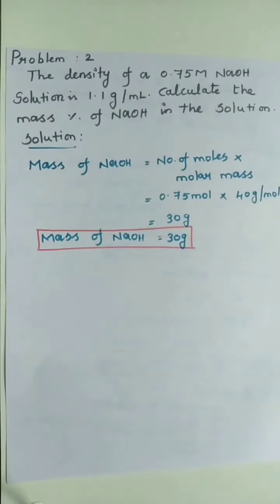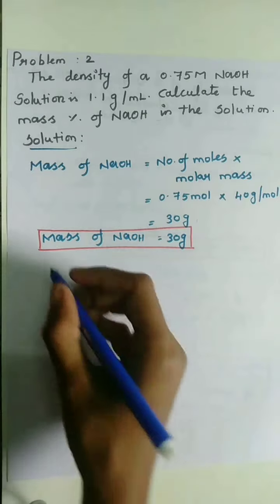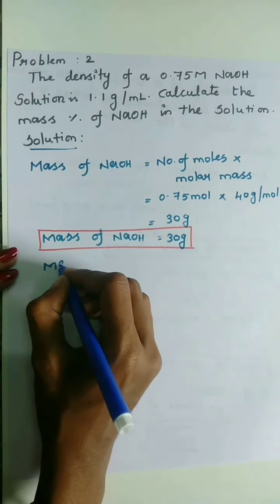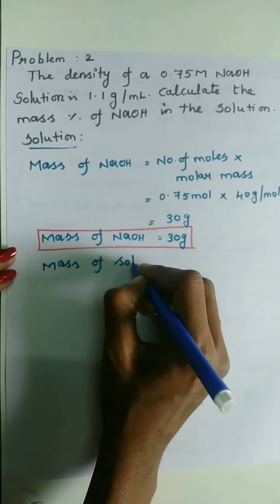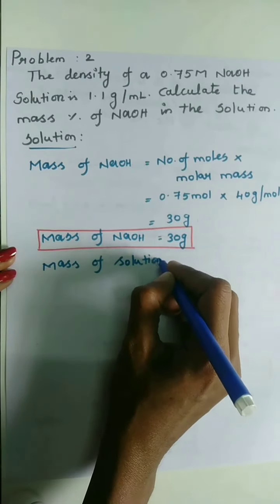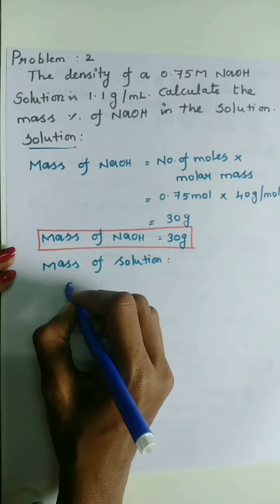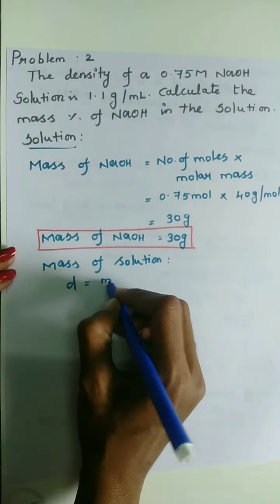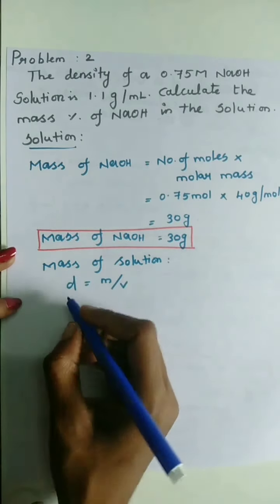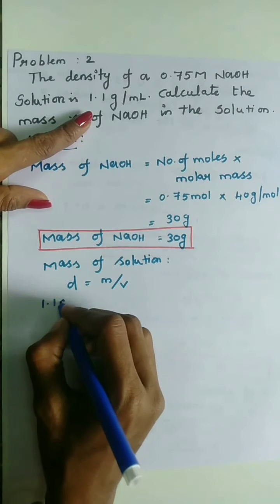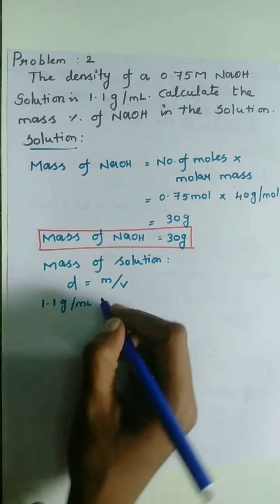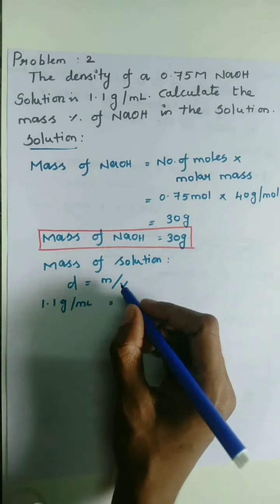Next, we have to find out the mass of the solution. That is, D is equal to M by V. So density is 1.1 gram per milliliter, and we only have to find the mass of the solution.